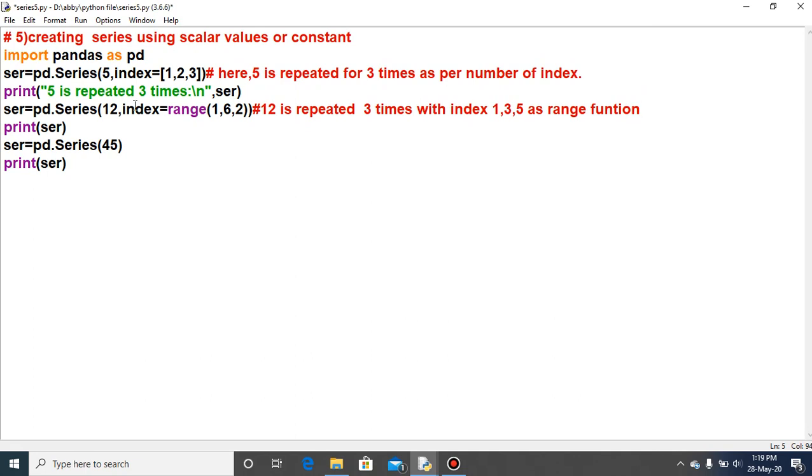for the index. So the value is what? 12, only the single value, but this single value will be repeated as many times as the index is provided. The index for the first case was 1, 2, 3, so here also it will be 3 times. Here it is provided through the range function, and concisely it is 1, 6, 2, meaning it will also be repeated 3 times. If you want to repeat more than that, you can provide it here. If the stop value is 10, now it will increase. So in that way you can do so.